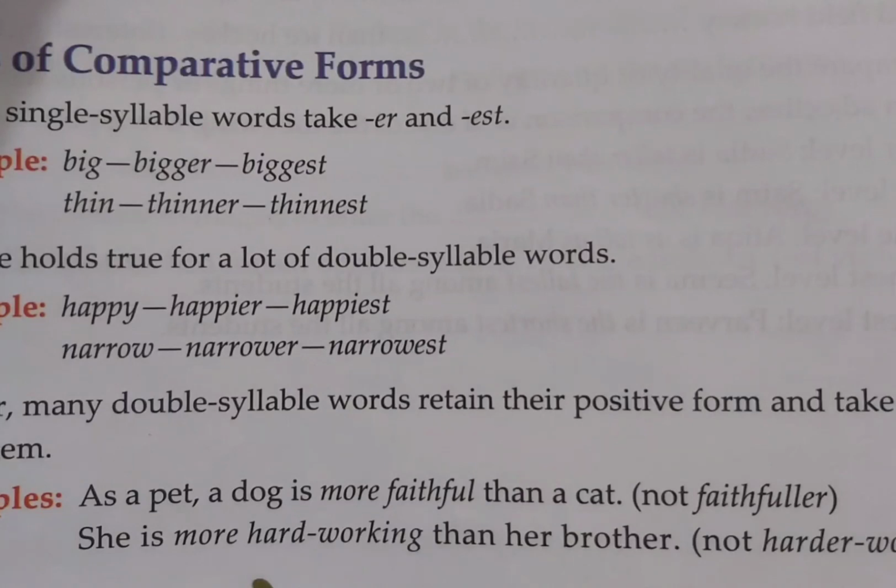Here we can see an example with a dog. As a pet, a dog is more faithful than a cat. You can see the word more with faithful.